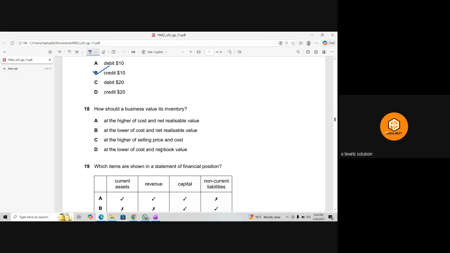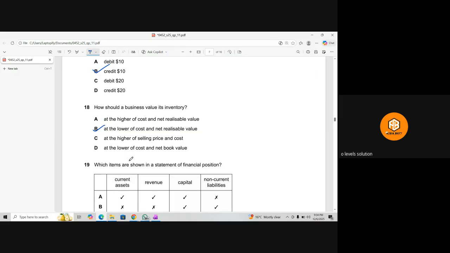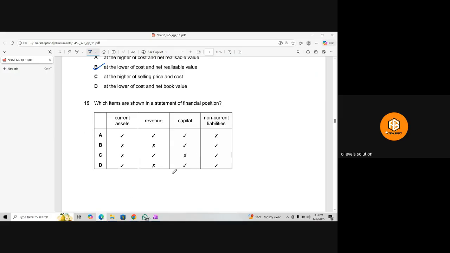Next question. This is easy. At a lower cost and net realisable value. B. Yes. Which item is shown in the statement of financial position? It's too easy. Current asset, yes. Revenue, no. Non-current liability, yes. So A, D, B. Basic.